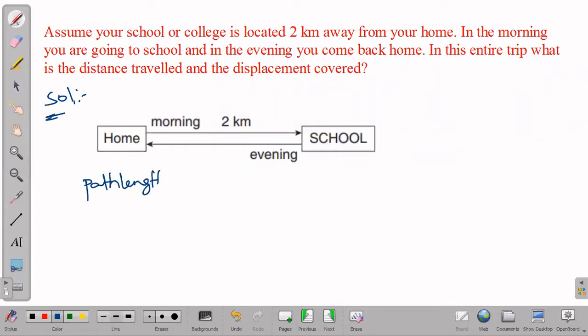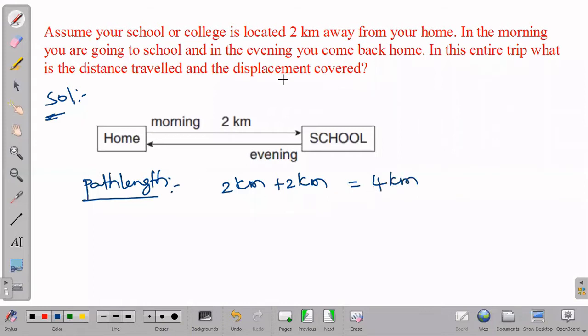Path length means the total distance traveled by us. In the morning we traveled 2 kilometers, in the evening 2 kilometers. So 2 kilometers plus 2 kilometers gives a total of 4 kilometers as our path length.